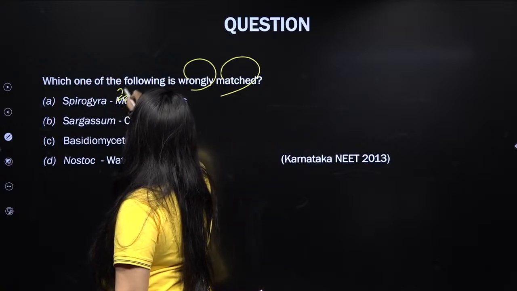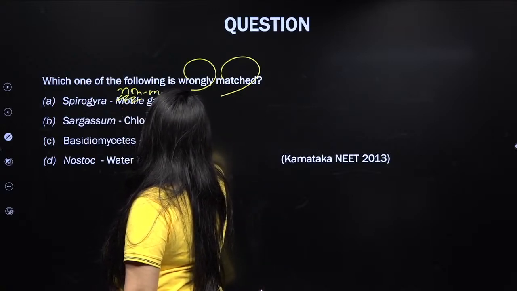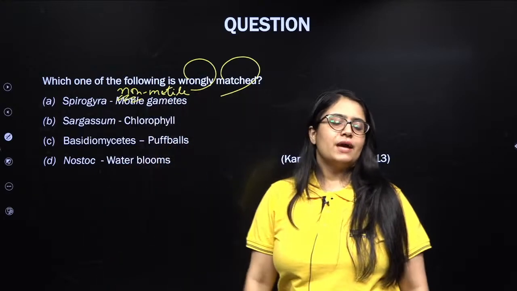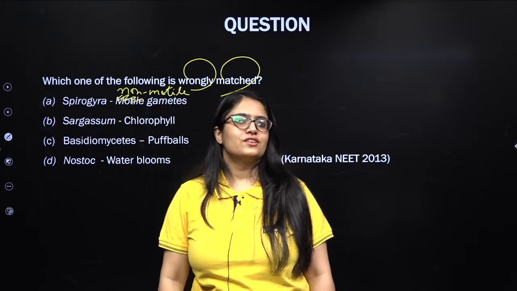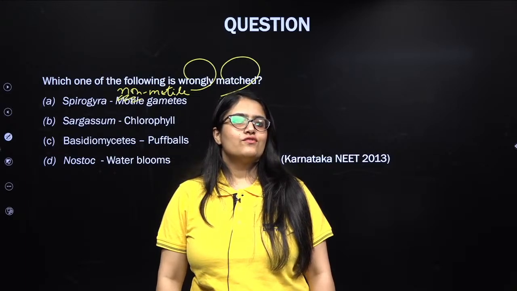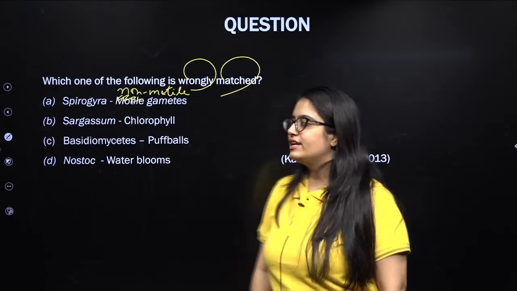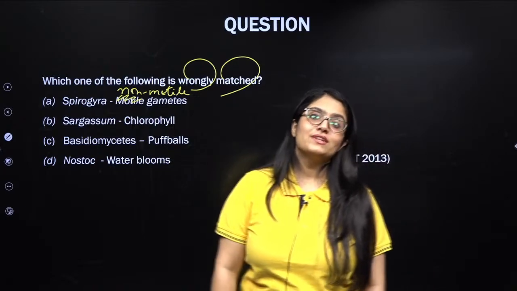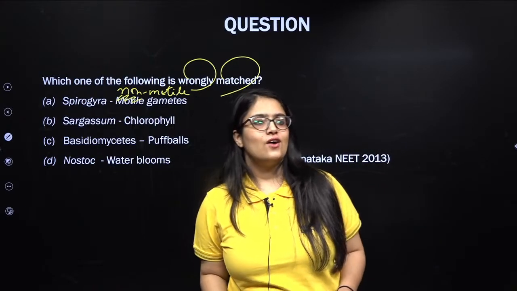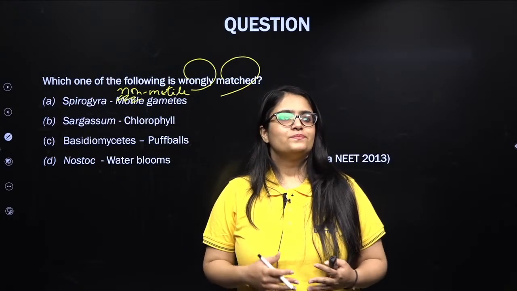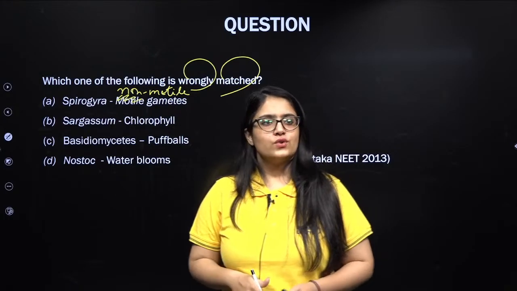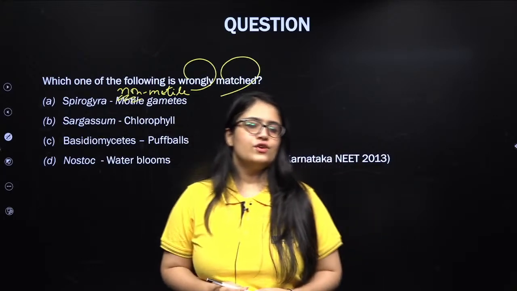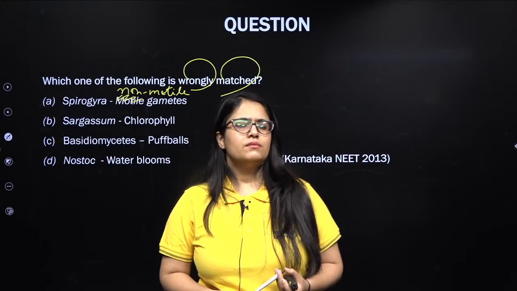No. Spirogyra has non-motile gametes. Spirogyra shows isogamous sexual reproduction with the help of non-flagellated, non-motile gametes. Right guys? Will you remember this? Will you ever forget this now? Savita, Amit, Sunil, will you ever forget this? Please let me know in the chat box. Come on.